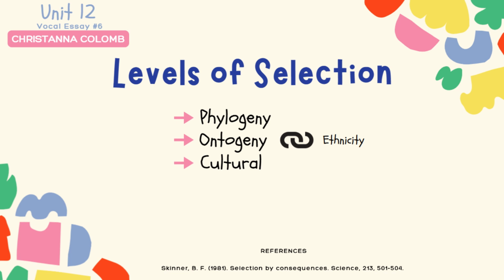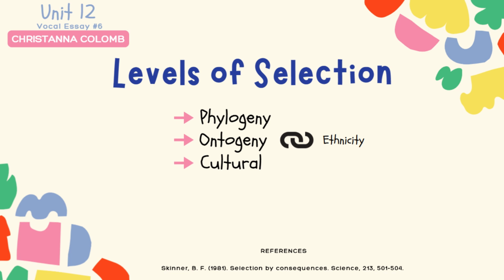Through pages 501 to 504 of Skinner's 1981 work titled Selection by Consequences, Skinner discusses how behavior isn't just random or based on choice. It is shaped over time by the consequences that follow it, meaning behaviors that lead to reinforcement are more likely to happen again across 3 levels of selection. According to Skinner on pages 502 to 503, these levels are known as phylogenetic, ontogenic, and cultural, which reflects selection at the level of the species, the individual, and the culture.